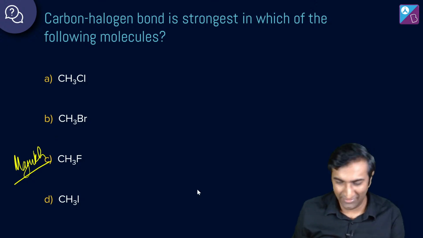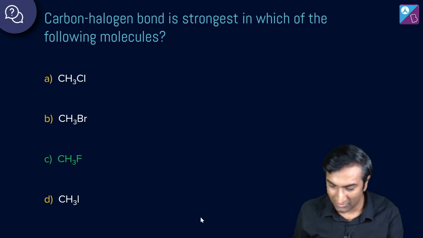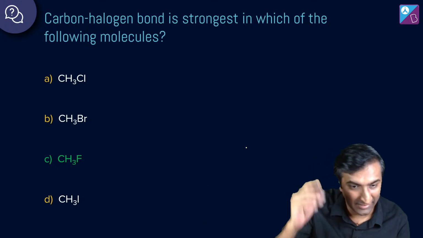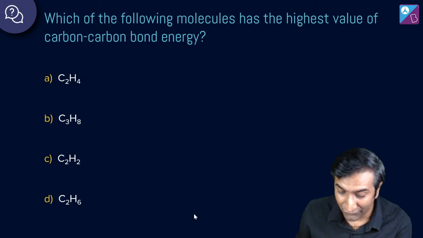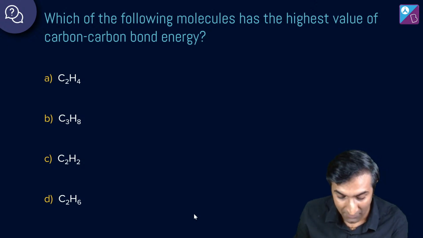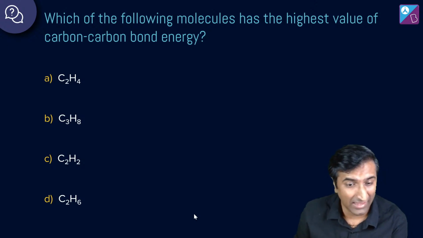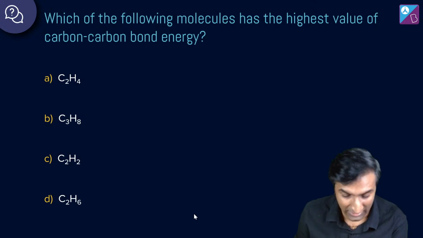Narayan, Vaishnavi, Radhika. Chalo, अच्छा है. सब लोग सो के उठ गए. Next question. Excellent work. Radhika, Pushkar, Stuti, Ishan. सही है. अगला सवाल. Which of the following molecules has the highest value of carbon-carbon bond energy? Highest value. Yes, Akshu, Devanshi, Ishan, perfect.